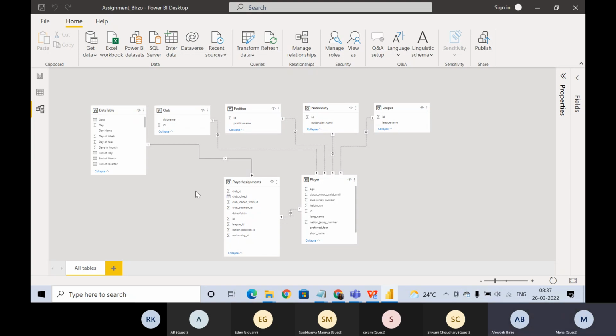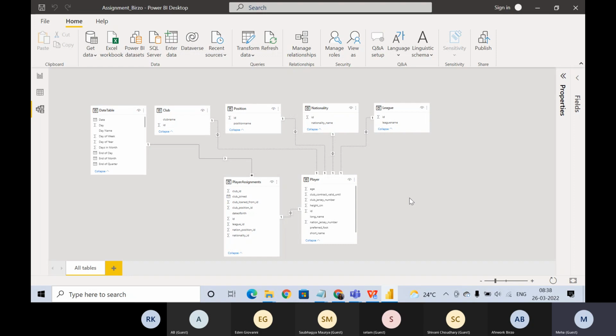And for each relationship, we see there is a directional filter, right? So now what's happening is it's one-to-one. What does it mean? One-to-one relationship. What does it mean? Anyone? One-to-one relationship is one player has one ID, one age, one position, one nationality.